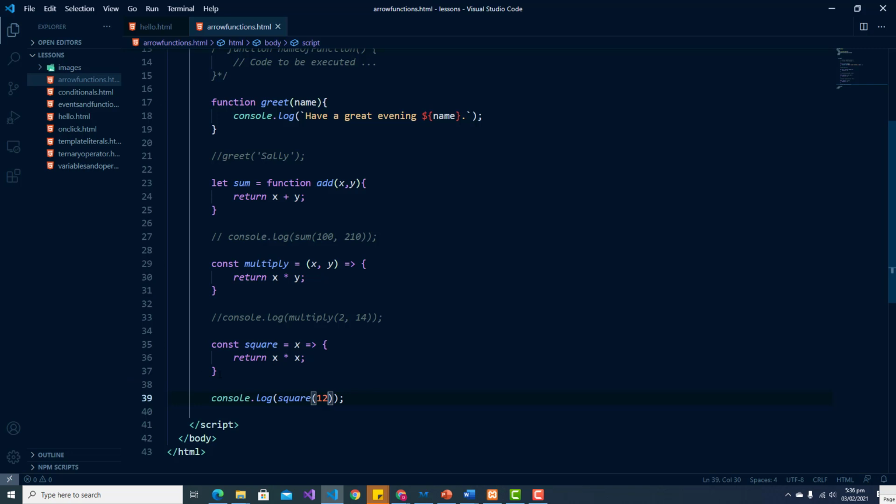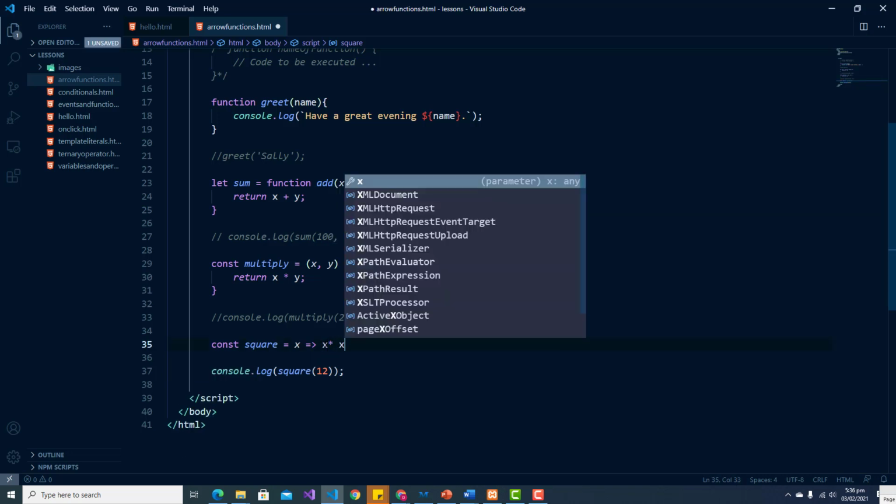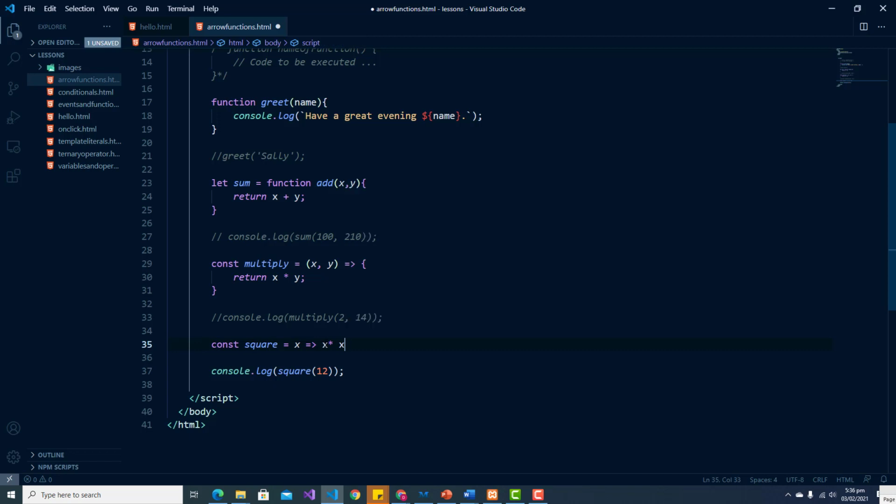So we can rewrite this function to look like this. So we have removed both the return statement and our curly braces, and it should work pretty much the same way.